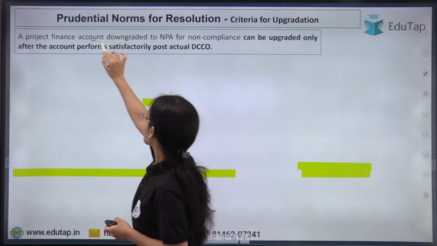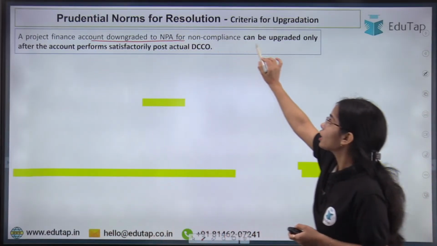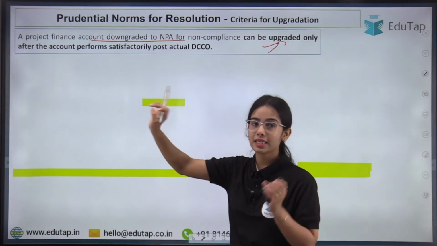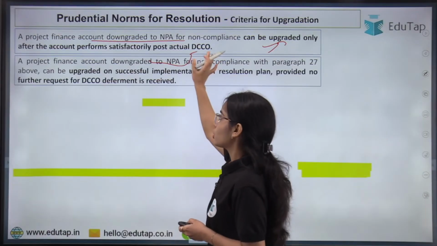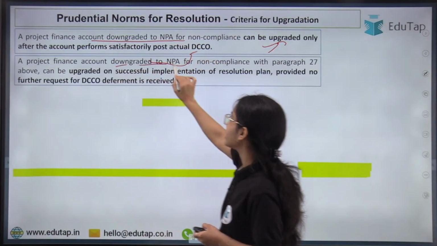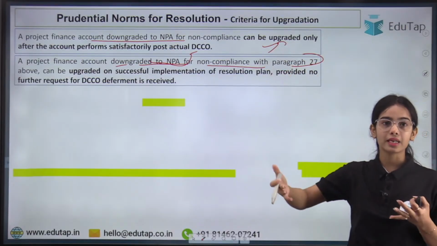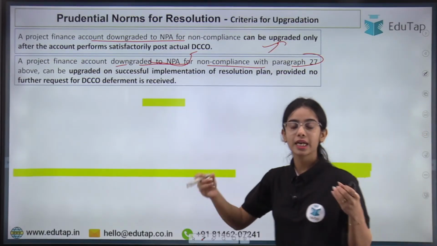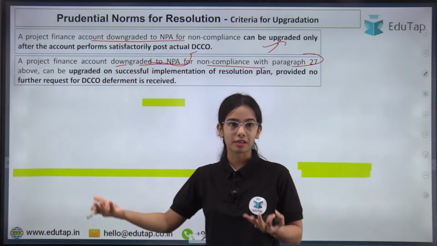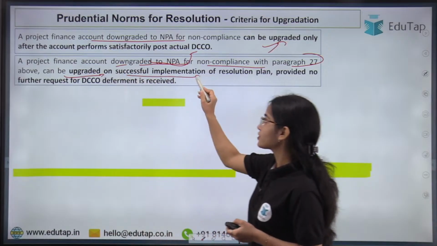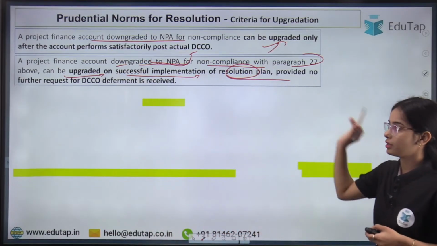A project finance account downgraded to non-performing asset for non-compliance can be upgraded only after the account performs satisfactorily after it has started operating. A project finance account downgraded to NPA for non-compliance with paragraph 27, that means in 180 days the documents have not been signed and the resolution plan has not started implementing, can be upgraded on successful implementation of the resolution plan.